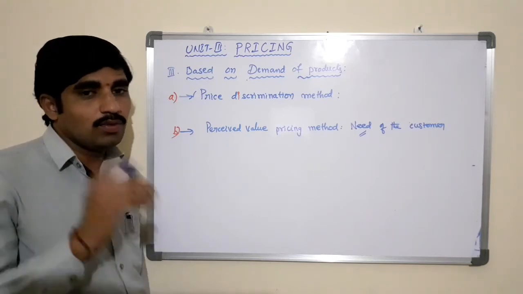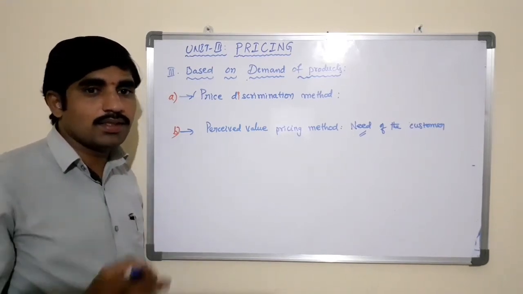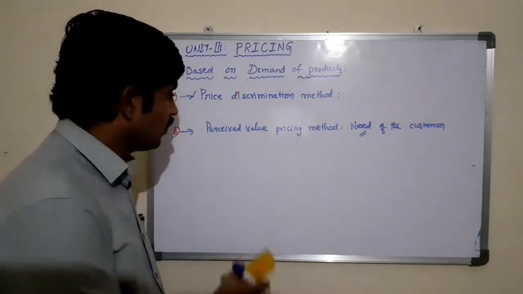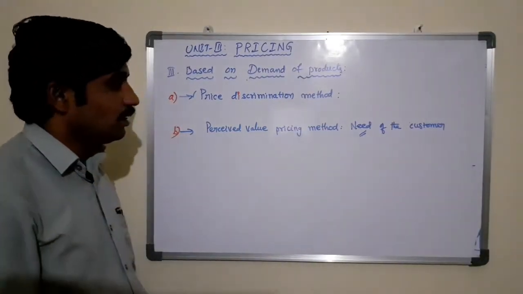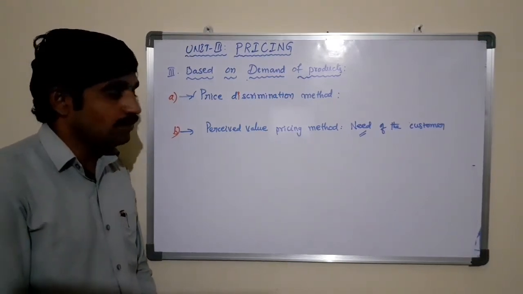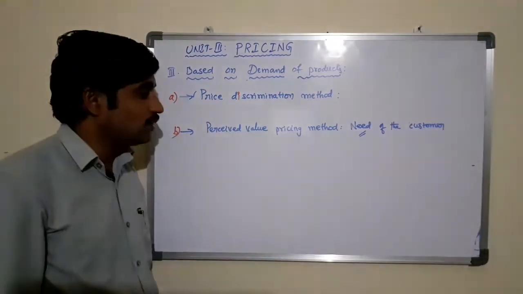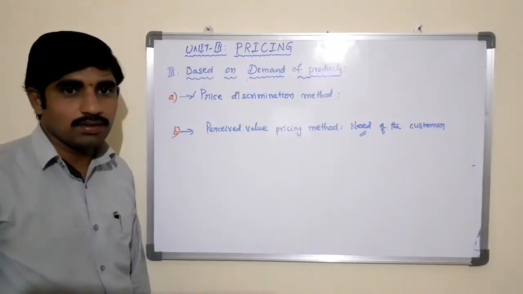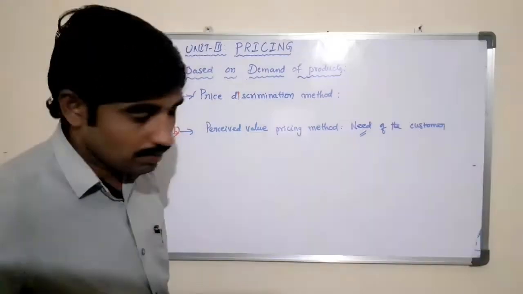More interest, more the price. Less interest, less the price. So the price which is fixed based on the perceptions of the buyers or the customers is known as the perceived value pricing method.